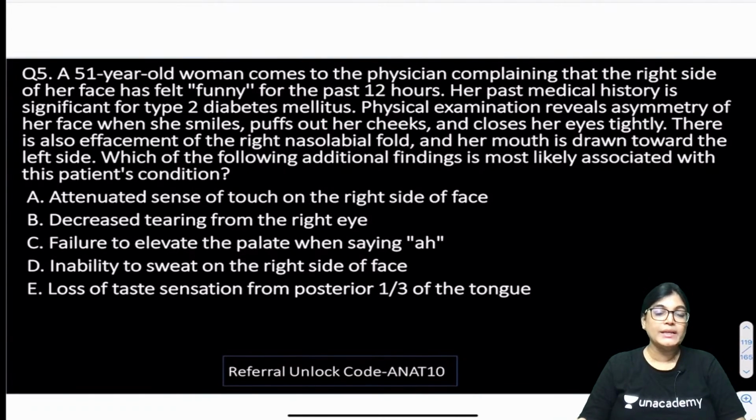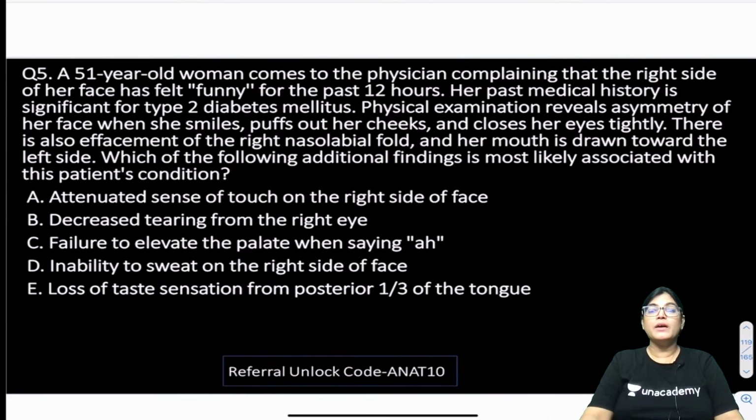A 51-year-old woman comes to the physician complaining that the right side of her face is feeling funny for the past 12 hours. Her past medical history is significant for type 2 diabetes mellitus.